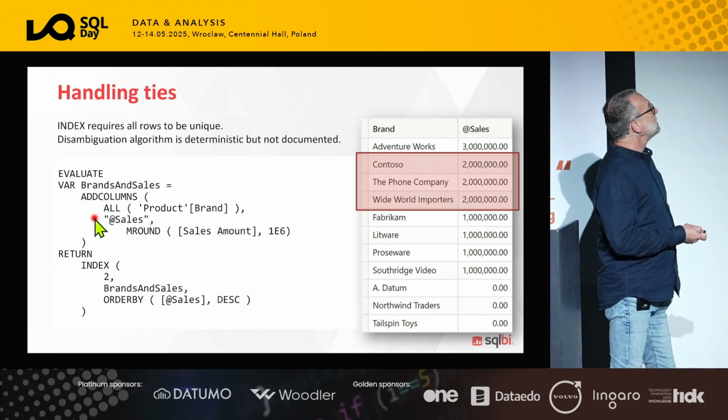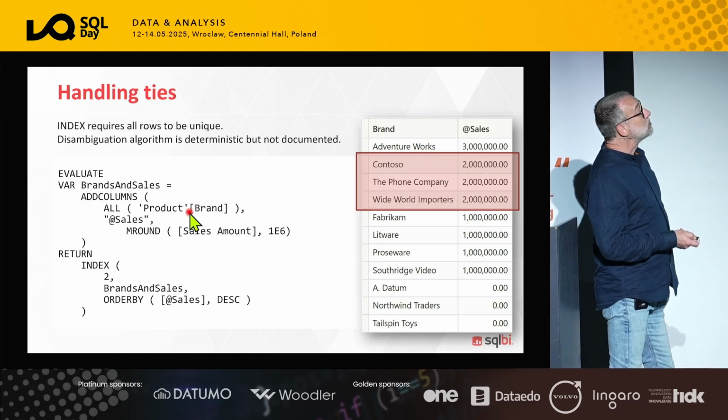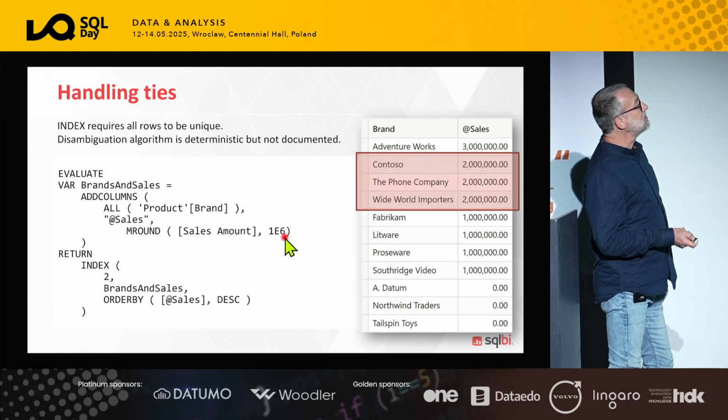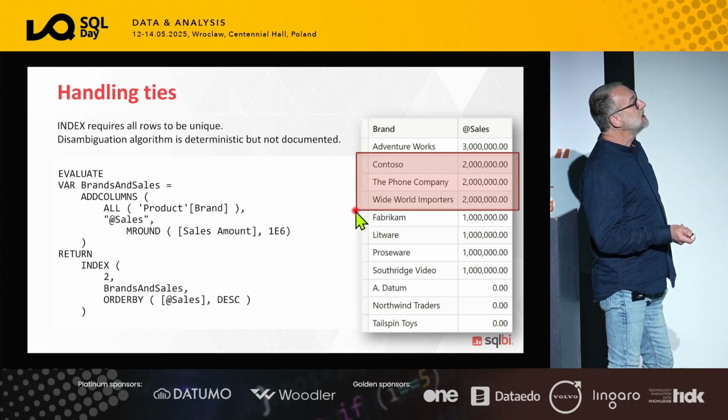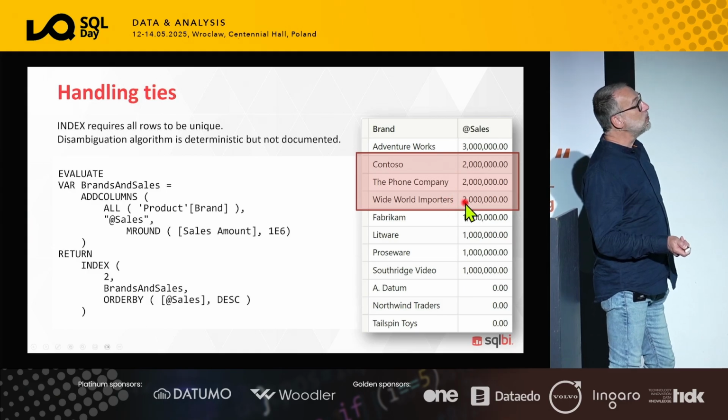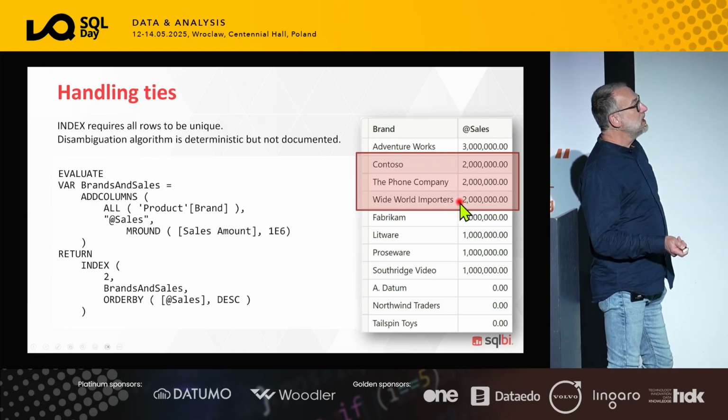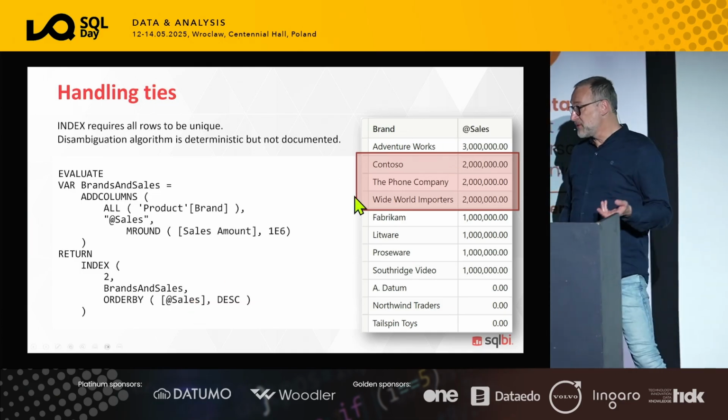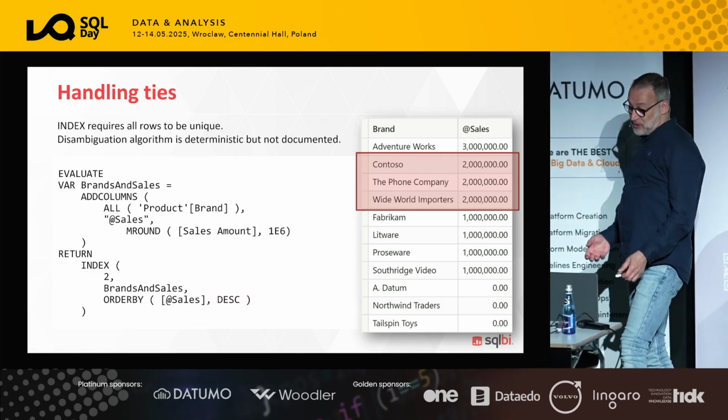If instead of computing the source table using all and then just sales amount, you round the sales amount to the nearest millions, then you see that we have AdventureWorks with 3 millions, but then Contoso, the phone company, and Whiteword Importers all have 2 millions. So if you only sort them by sales, these are ties. And if you express a piece of code using top N, you will get all the rows.